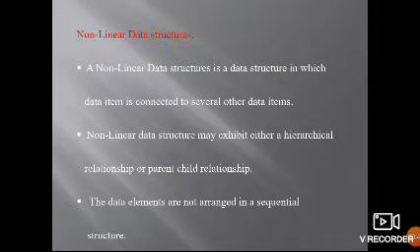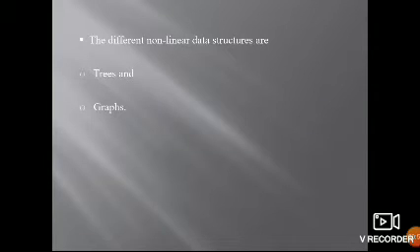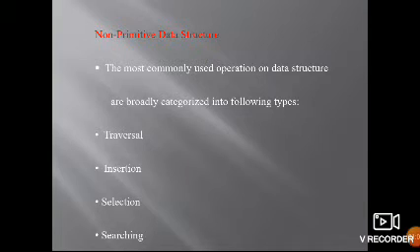So that is non-linear data structures: the data elements are not arranged in a sequential structure. What are the different types? Trees and graphs. Now, non-primitive data structures. The most commonly used operations on data structures are broadly classified into types.